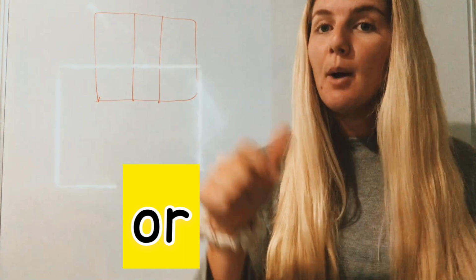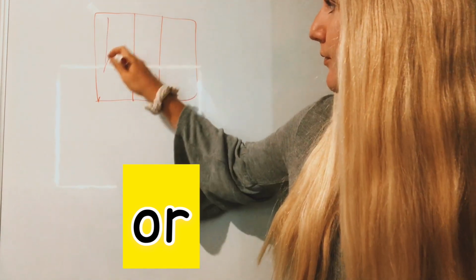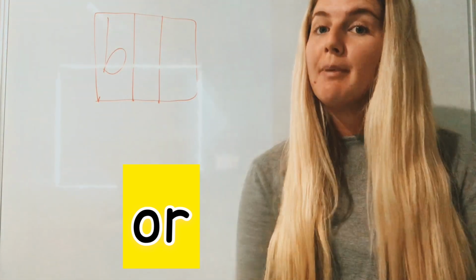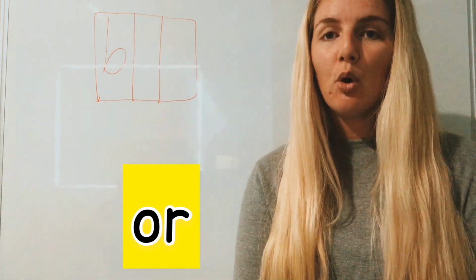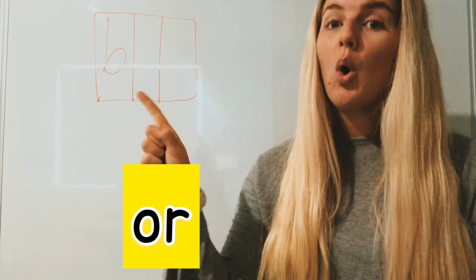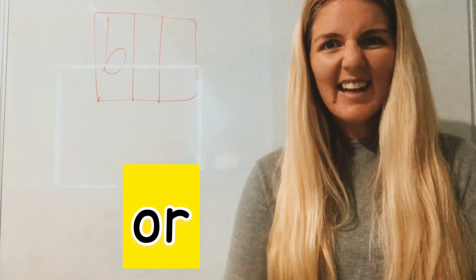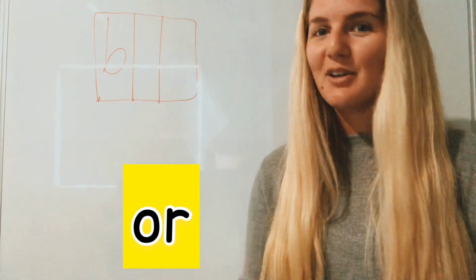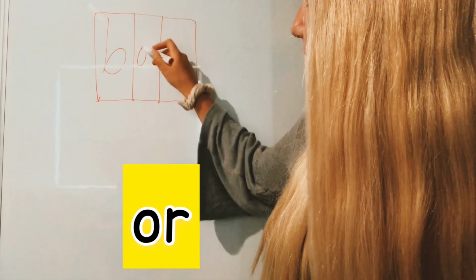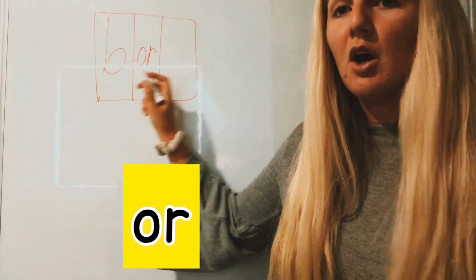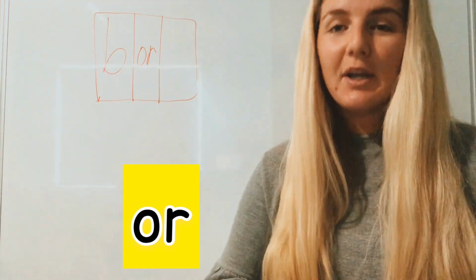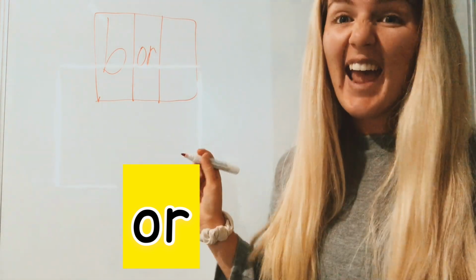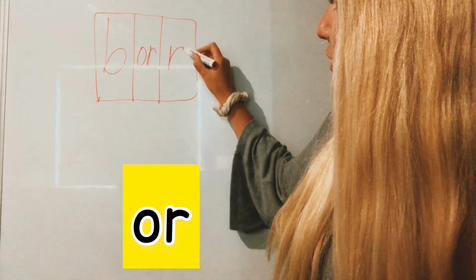That's right, B. Remember to write your B's around the right way. What's the second phoneme you hear in the word born? Oh, do you think that's our digraph? Me too. What's the last phoneme you hear in the word born? N. That's right, the grapheme N.